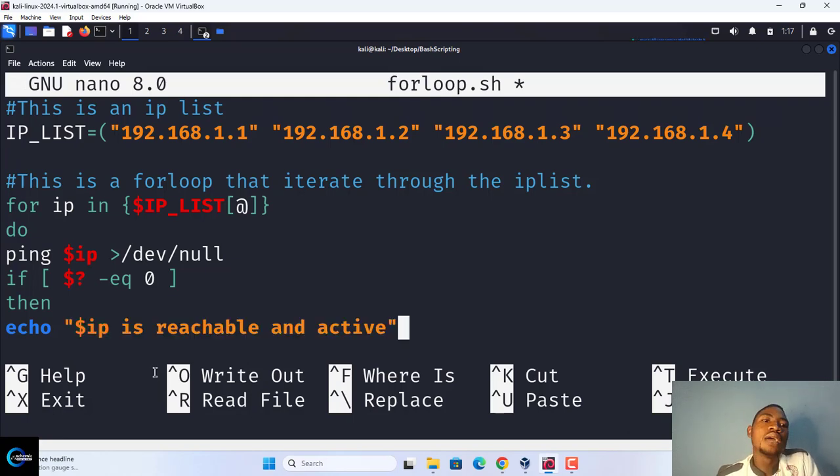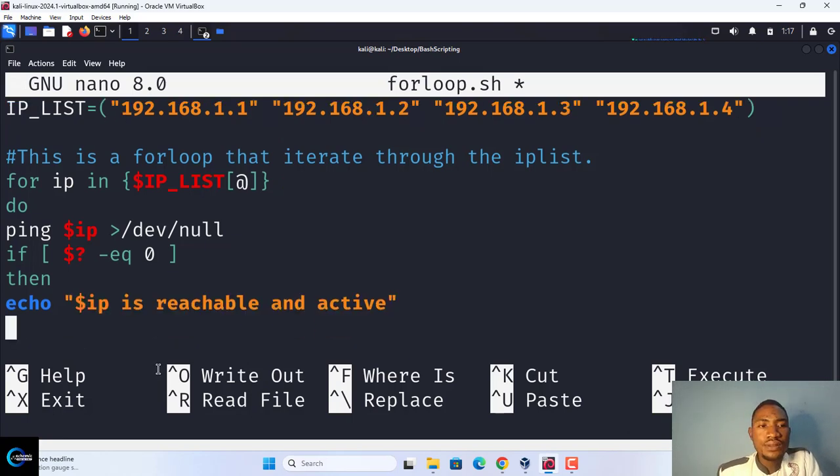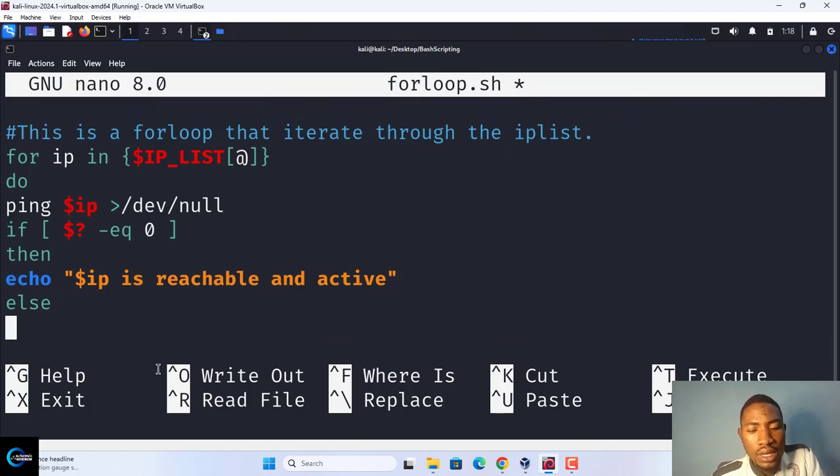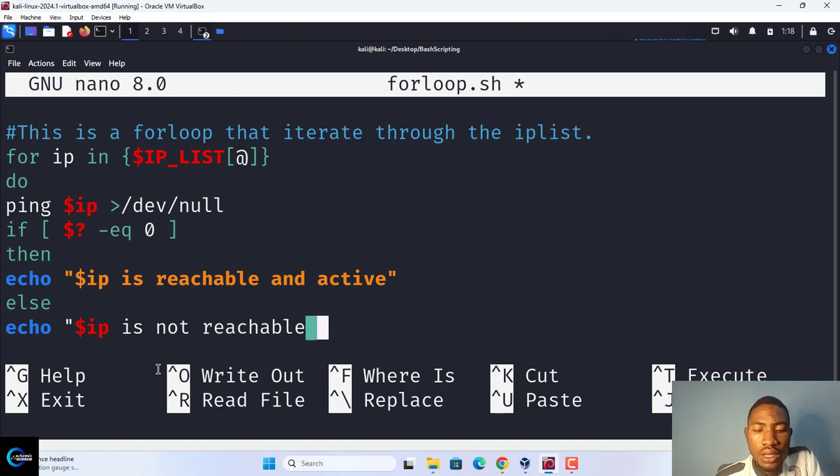Else, echo $IP is not reachable and inactive.